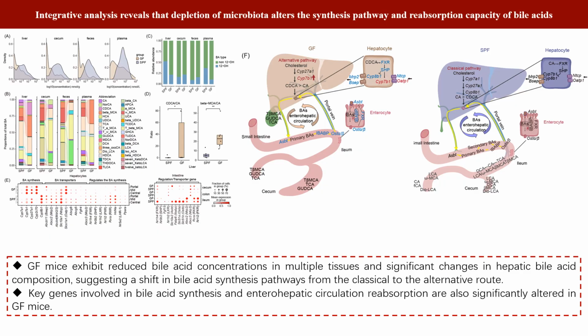GF mice exhibit reduced bile acid concentrations in multiple tissues and significant changes in hepatic bile acid composition, suggesting a shift in bile acid synthesis pathways from the classical to the alternative route. Key genes involved in bile acid synthesis and enterohepatic circulation reabsorption are also significantly altered in GF mice.